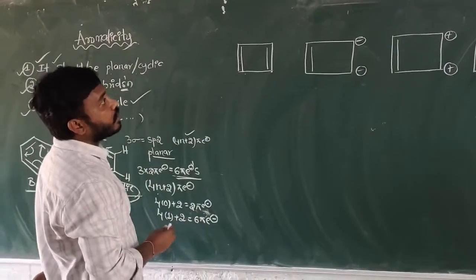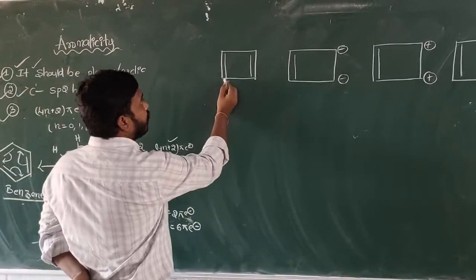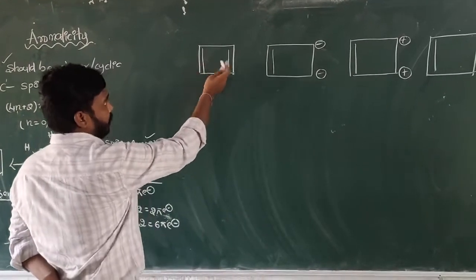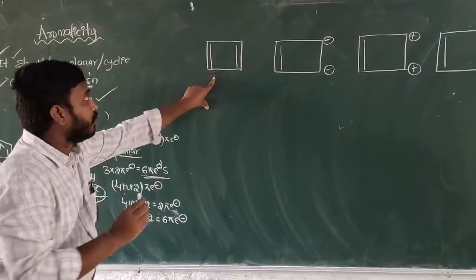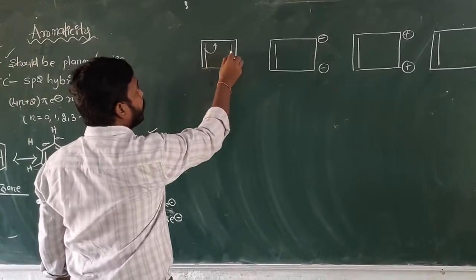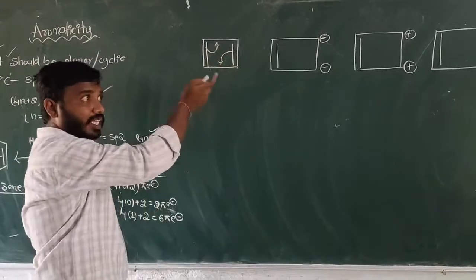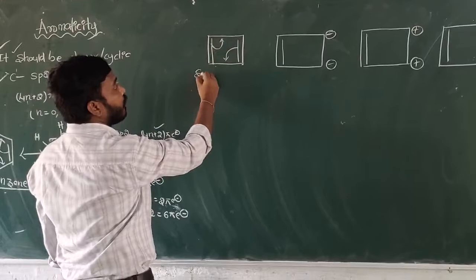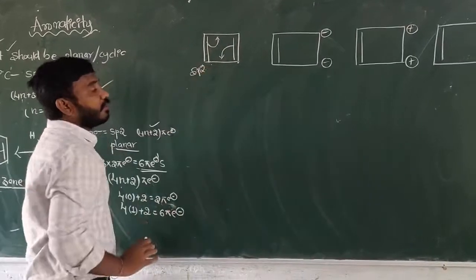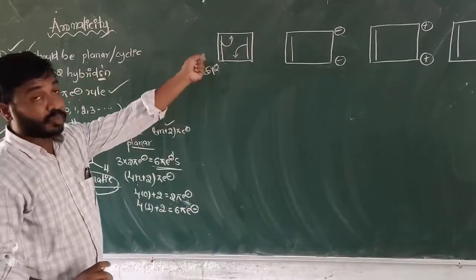So 4 structures are there, and it is cyclic. Here resonance is 100% possible. So it is cyclic, as well as planar, and each and every carbon has sp2 hybridization.